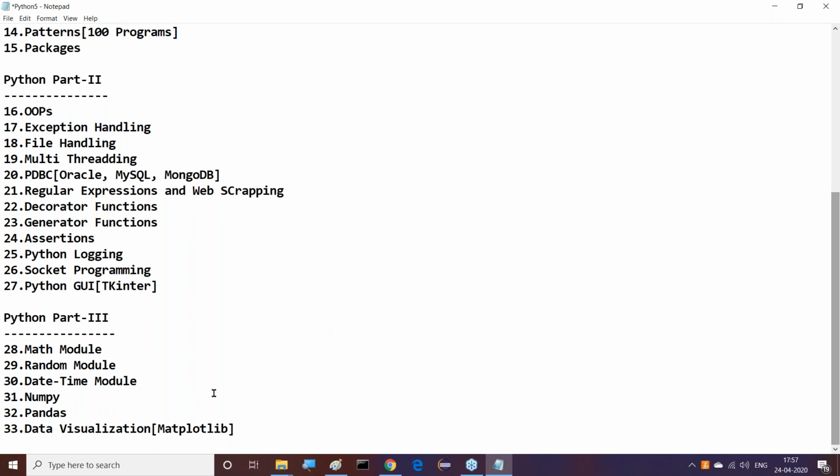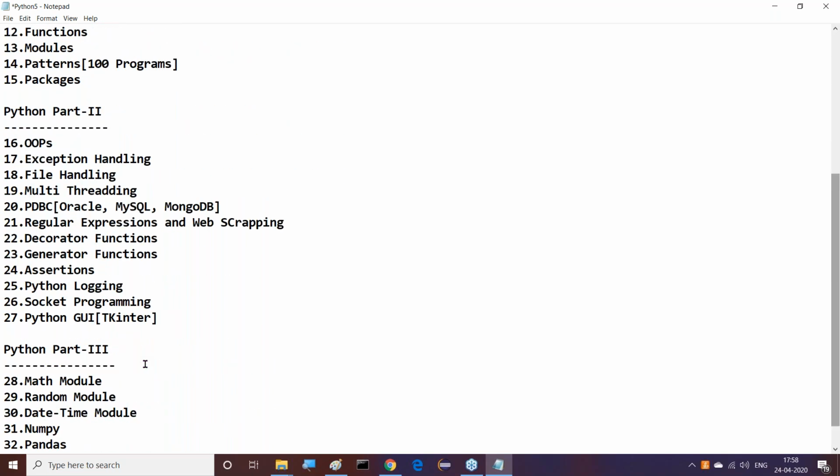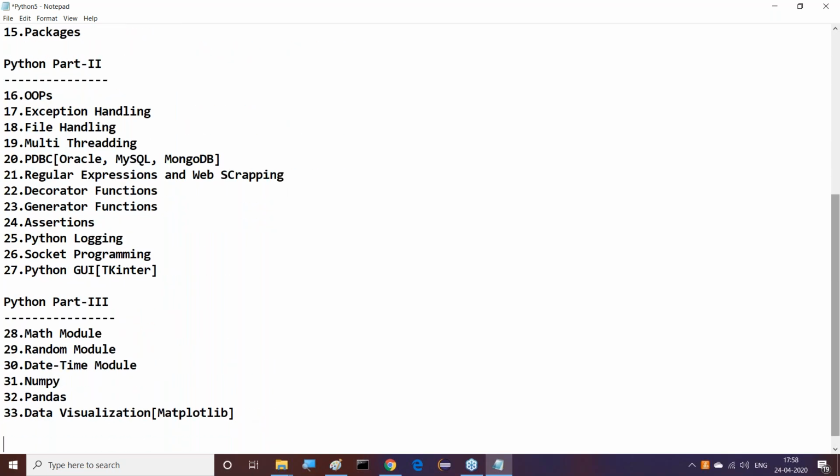If any module is updated, meanwhile, definitely I will include that module also inside this modules part. I'm planning for it, but this is the max syllabus. This is a huge content that we are going to provide.